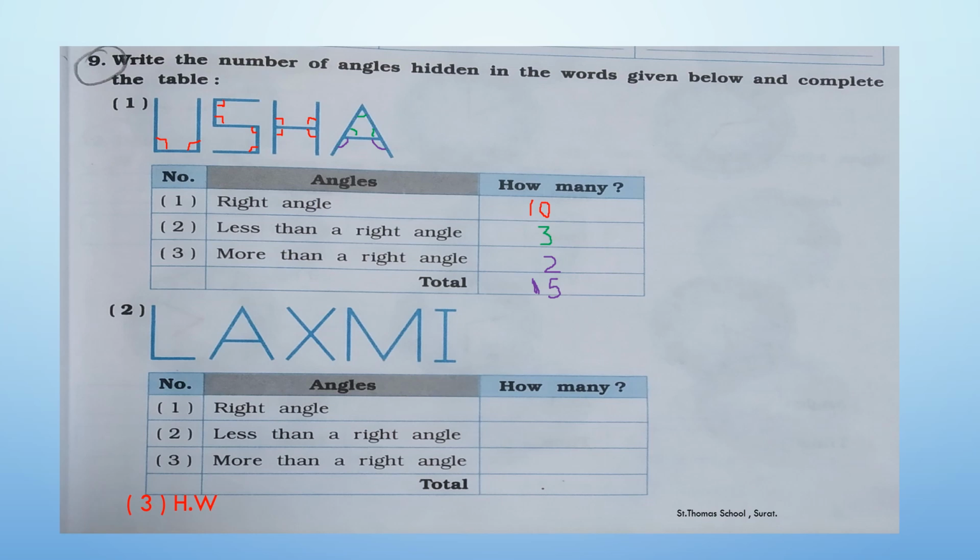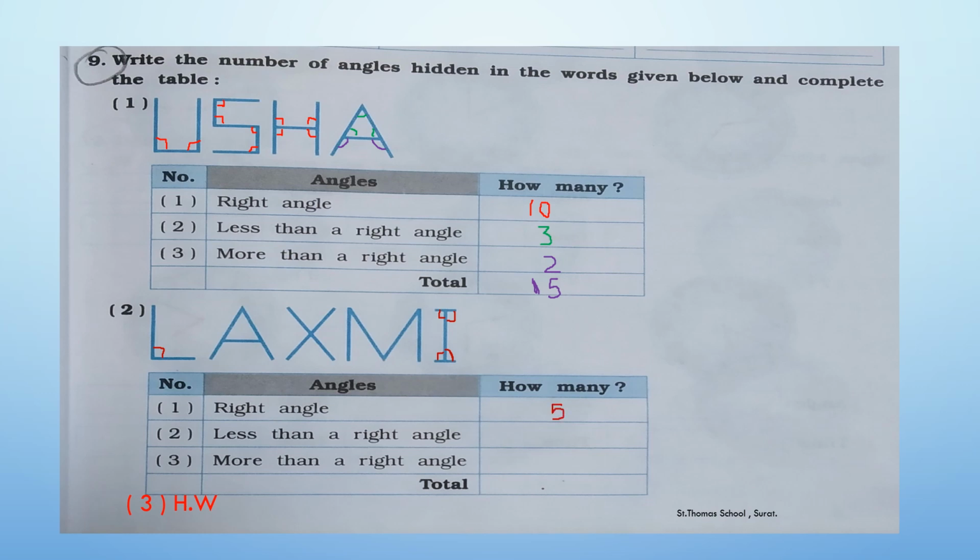Clear with this? Now let's do the other sum, that is Lakshmi. So in this you have to find out again the right angle, less than a right angle and more than a right angle. So now let's do it. Let's find the first angle, that is right angle. So count with me. 1, 2, 3, 4, 5. So here we have 5 right angles.